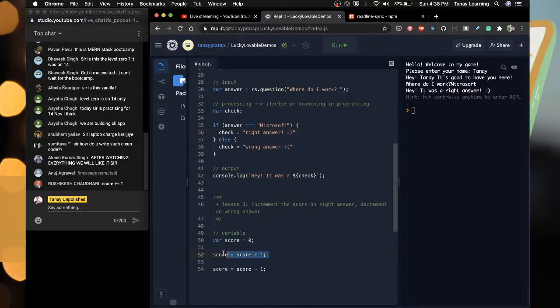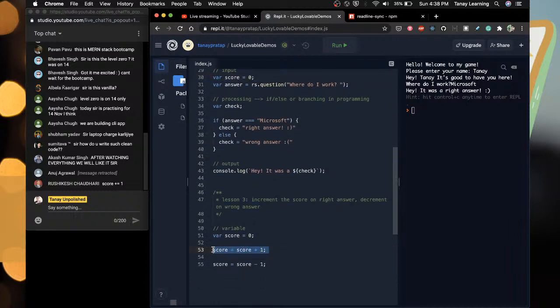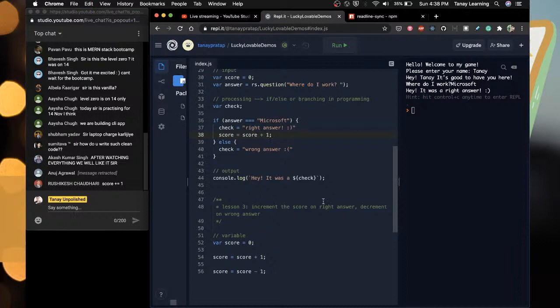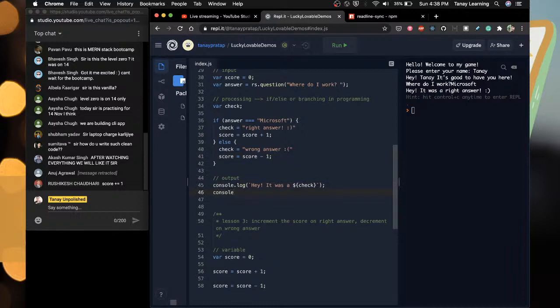What we need to do is take this on top here, maybe here, and then if the answer is right, put it here, and if the answer is wrong, put it here, and then when the check is done, you can print console.log your current score is score.